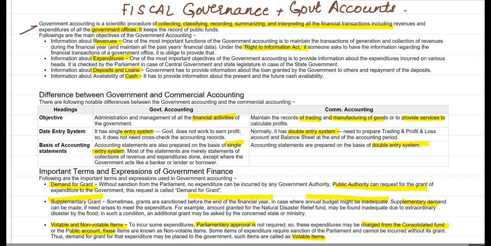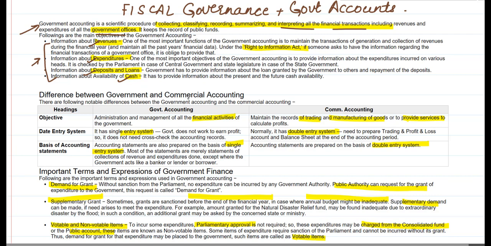Here, first define what is government accounting, which is synonymous to the accounting that we've earlier defined: collecting, classifying, recording, summarizing, interpreting all the financial transactions of the government offices, information about revenues, expenditure, deposits and loans, and cash availability. This is the objective, so as to find the information.